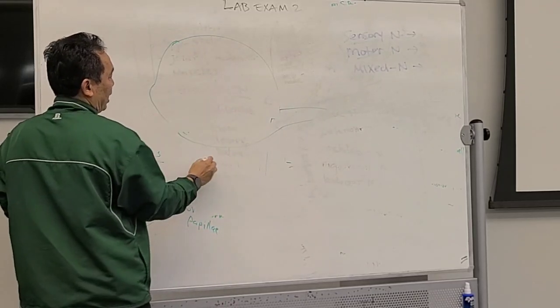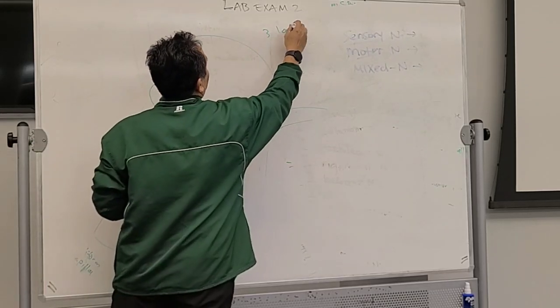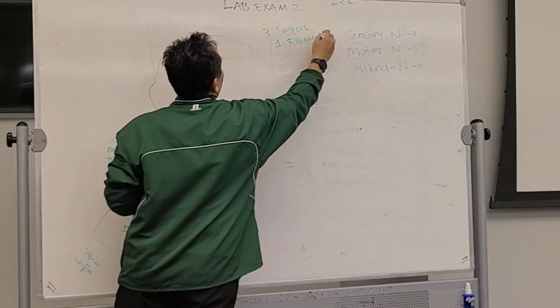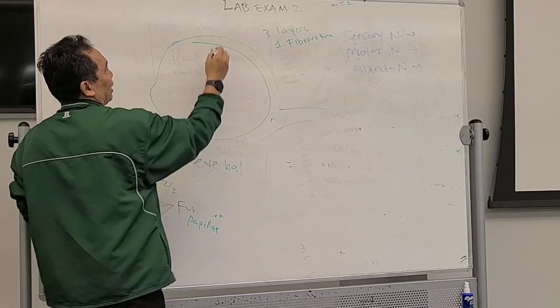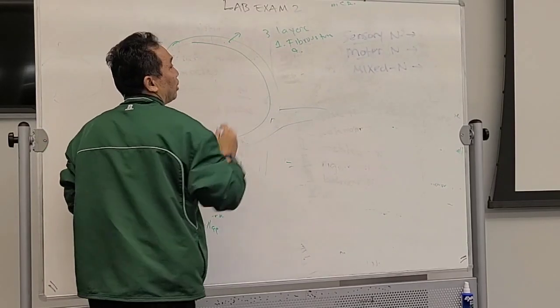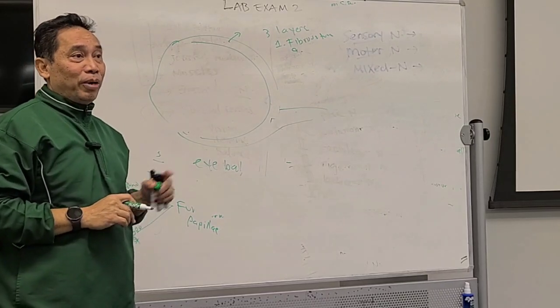Okay, so this is the eyeball. It has 3 layers. The first layer is called the fibrous tunic. Now you have to know this. This is one of the fibrous tunics, the outer one, which is white in color. What do you call that?